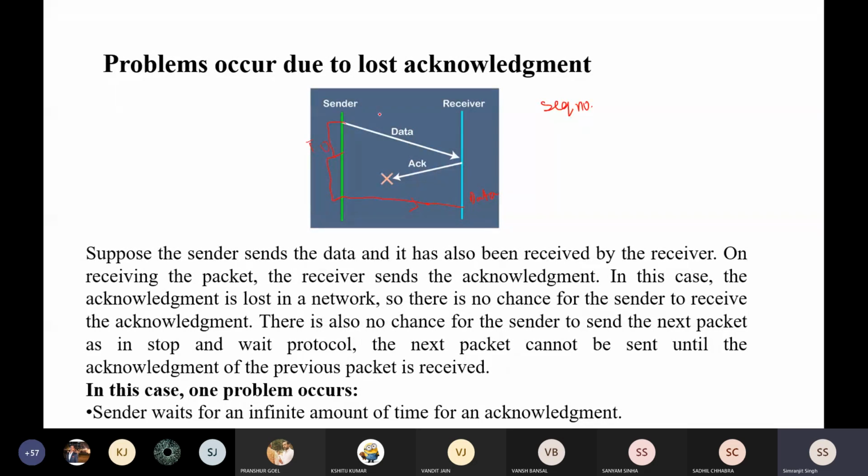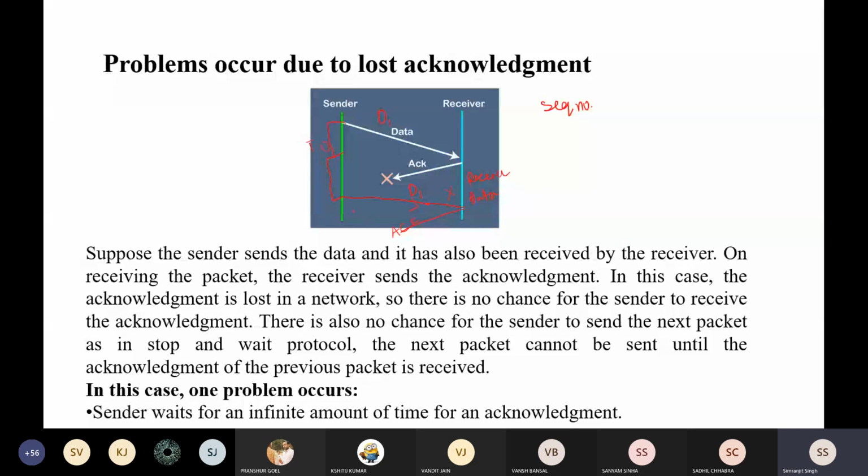So I give a sequence number D1 here and D1 here. When the sender does not get the acknowledgement within the timeout timer, it will again send the same sequence number data, that is D1. When the receiver sees this same data D1, it understands that its acknowledgement has not been able to reach the sender, which is why the sender is sending the same data again. So the receiver discards this data and sends the acknowledgement of this data again.